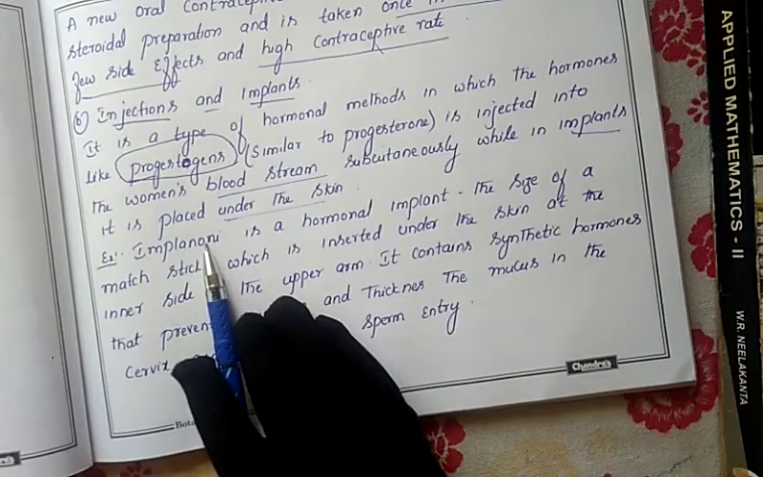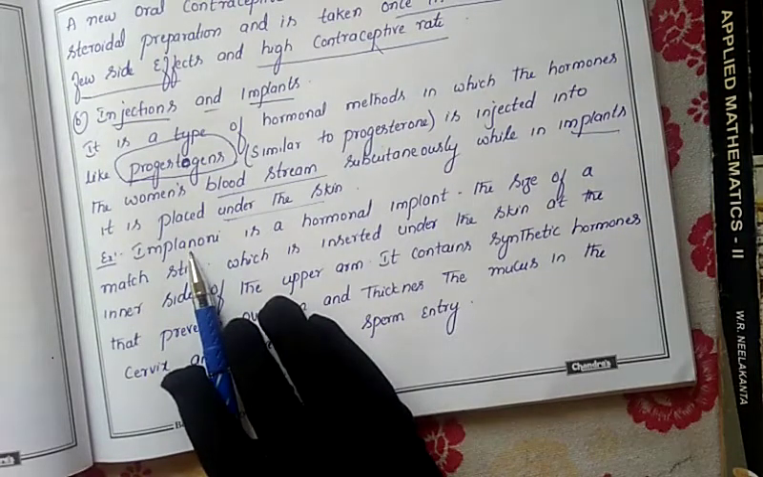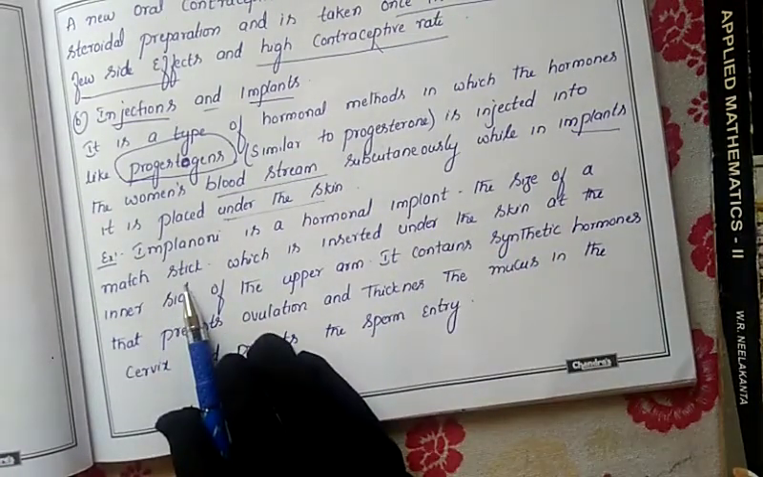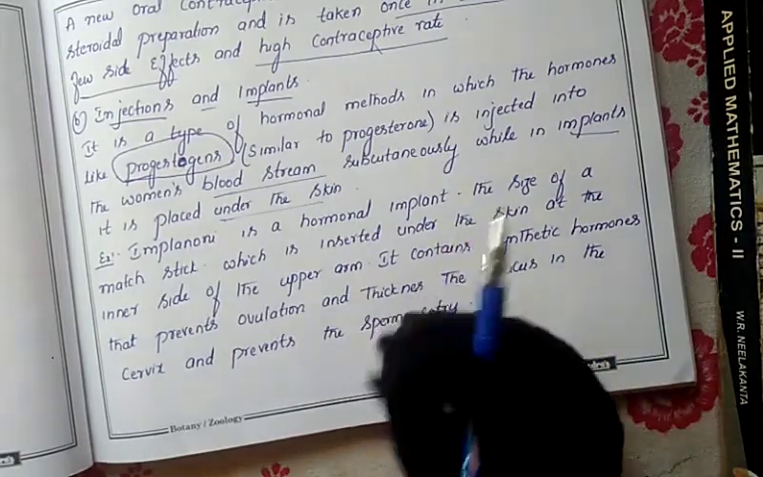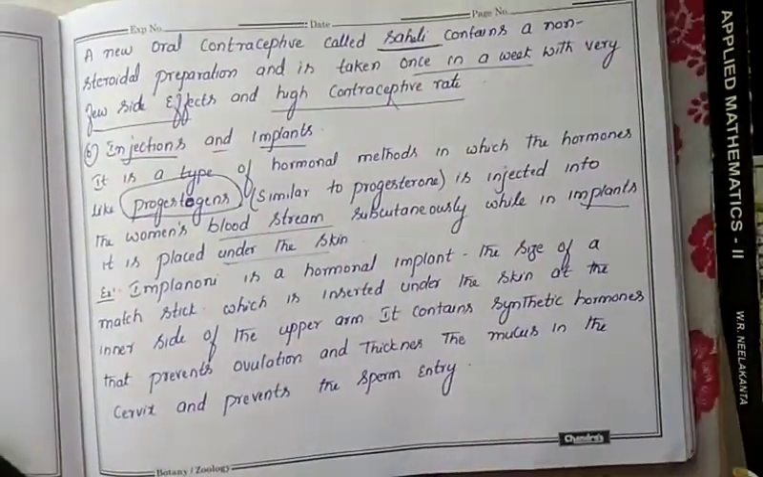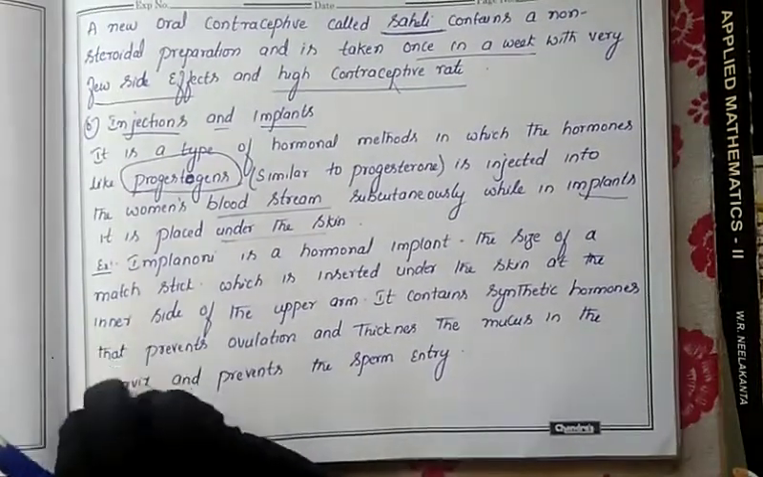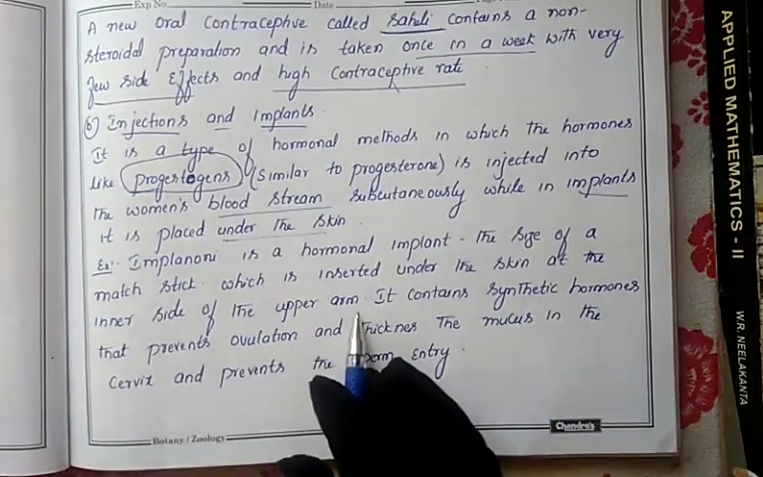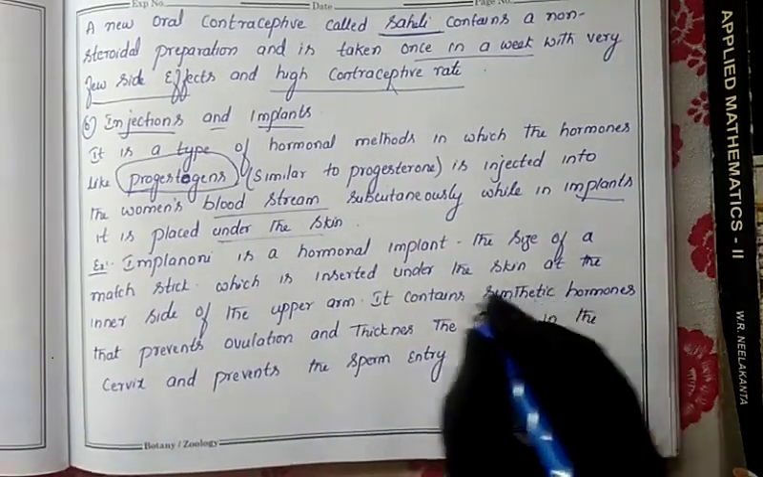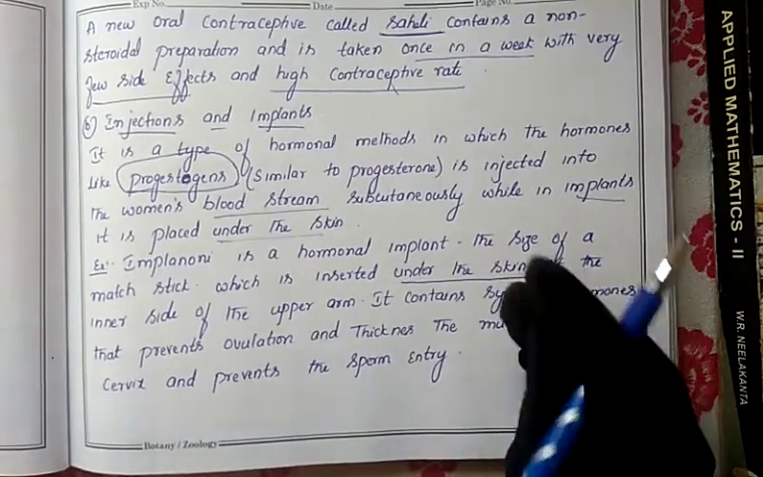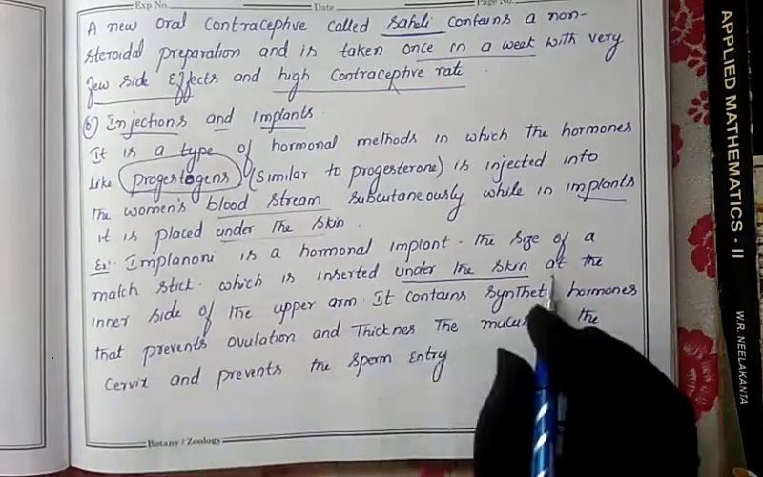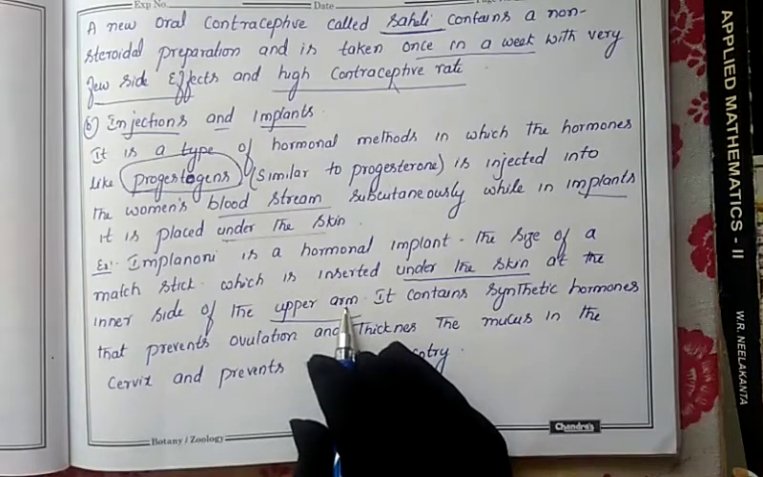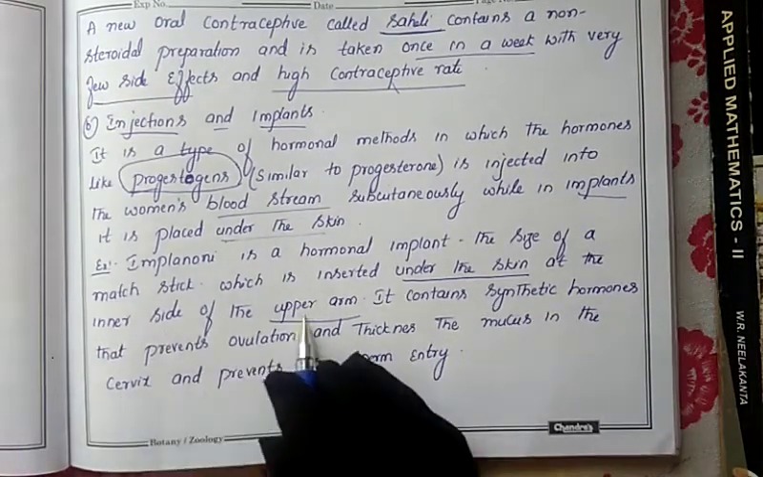An example is Implanon. This is one type of implant, a hormonal implant. The size of this will be small, like a matchstick. We have seen a matchbox, and in that matchbox the matchstick is present. The implant is that size, just a matchstick size, which is inserted under the skin at the inner side of the upper arm. So where will it be injected? Under the skin of the female, below the skin, at the inner side of the upper arm.